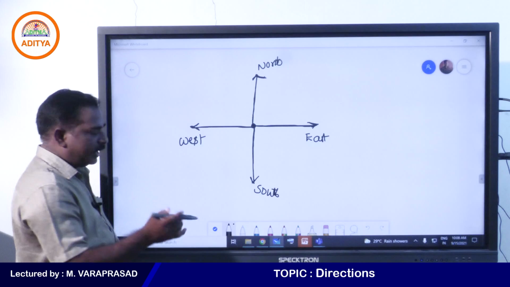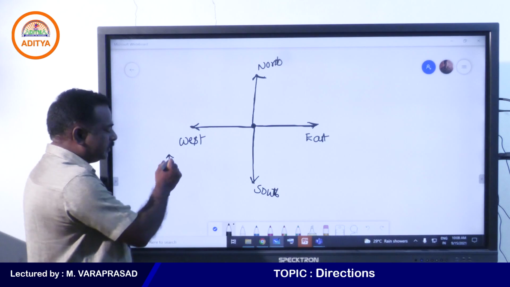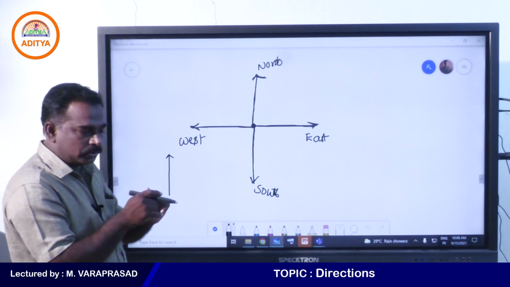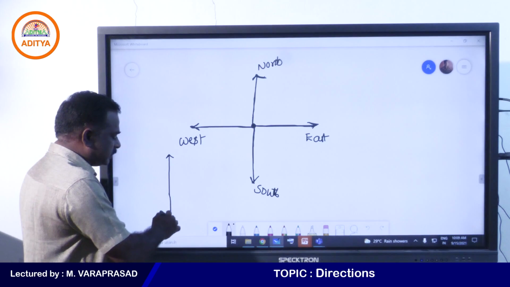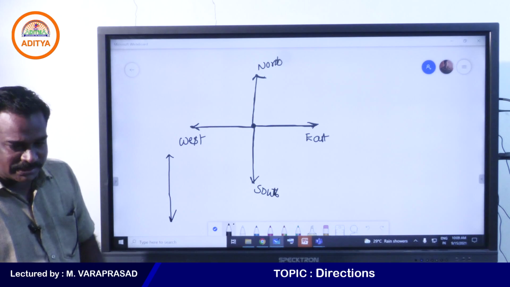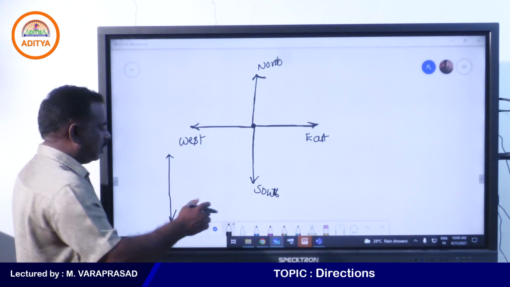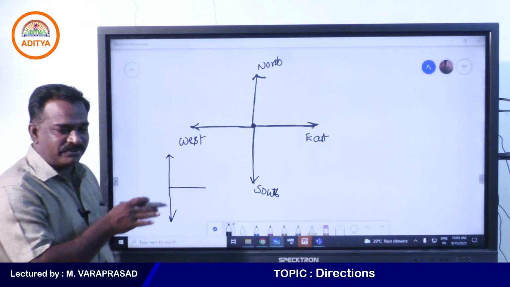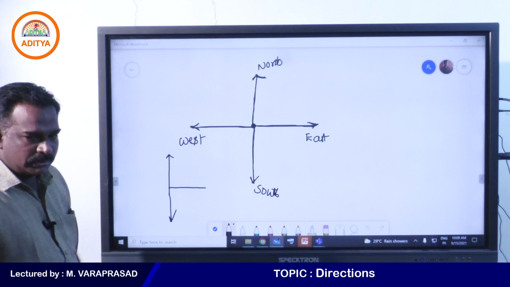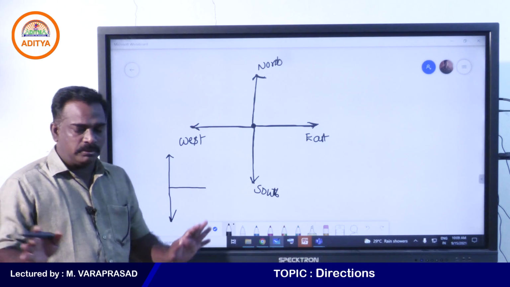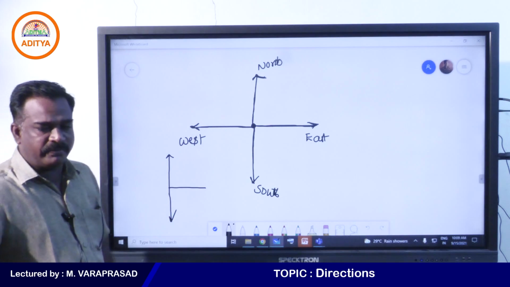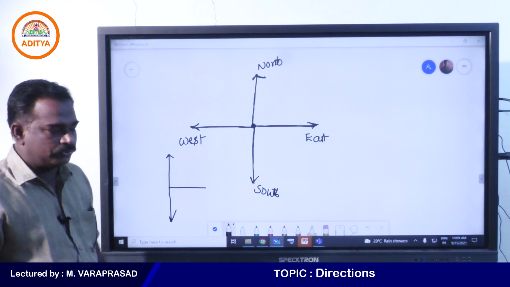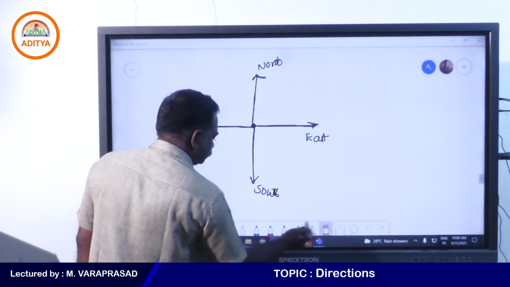So somewhere you started and you are going upwards, that will always be called north. Going downwards is south. Going to your right, always east. Going to your left, always west. So keep in your mind that your right side is east and your head is north. Those two are enough to keep in your mind.